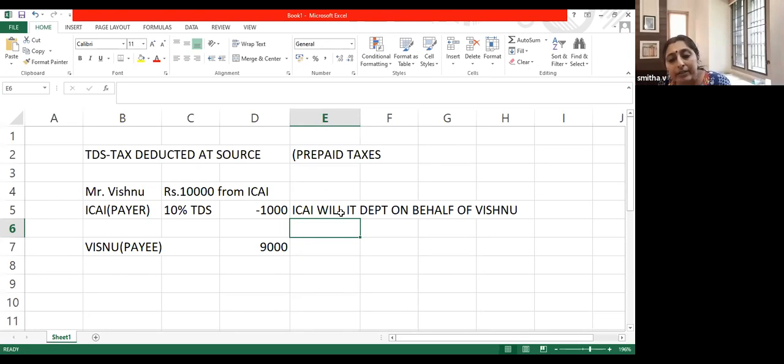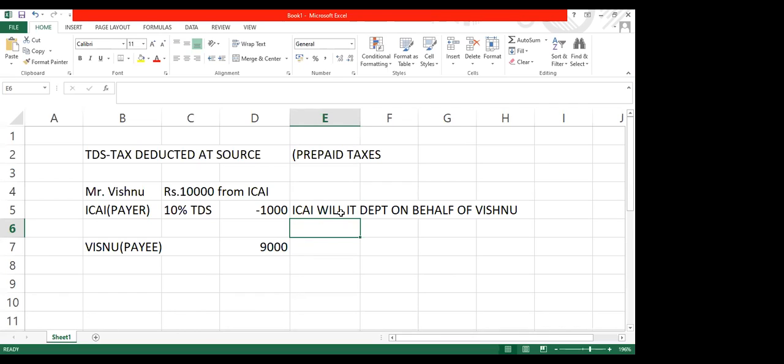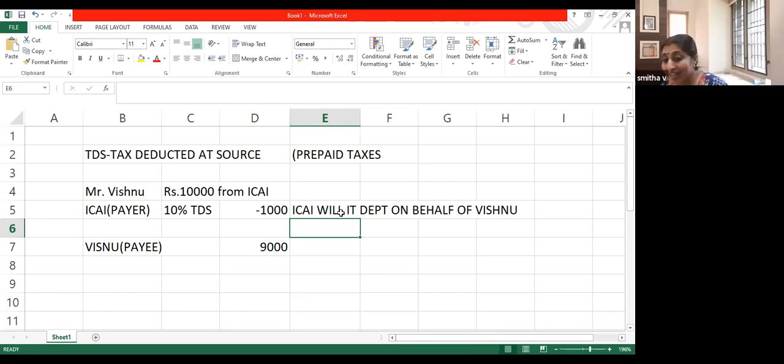Now, how can one remit an amount on behalf of some other person? With the help of what identity number? Exactly, PAN card. Not TAN, it is PAN, permanent account number.